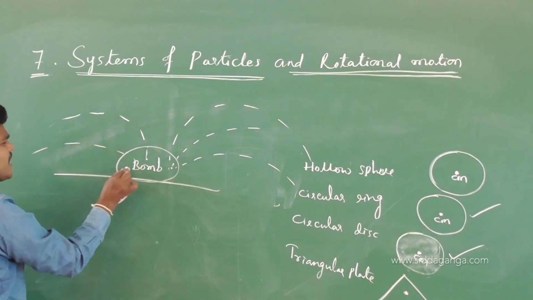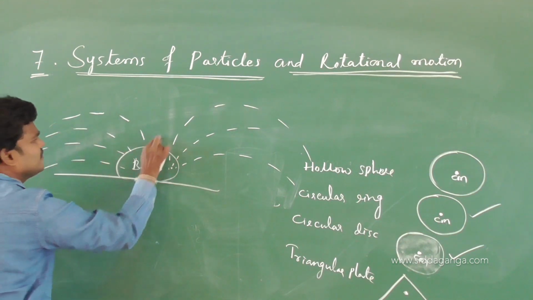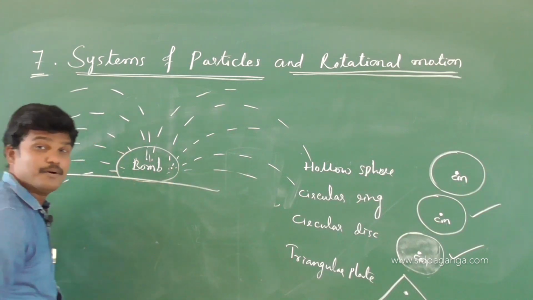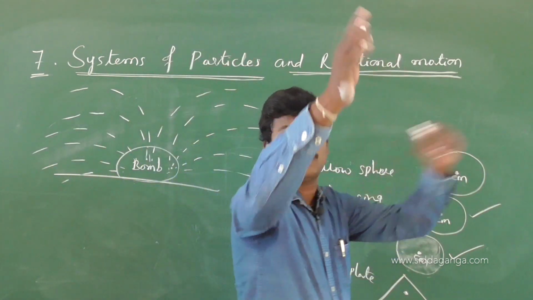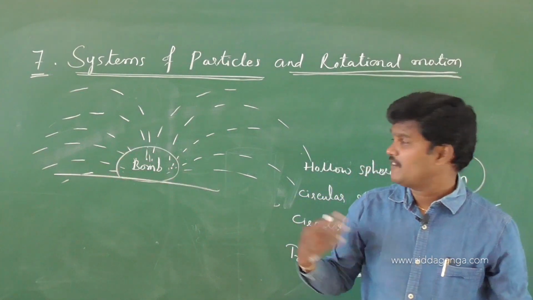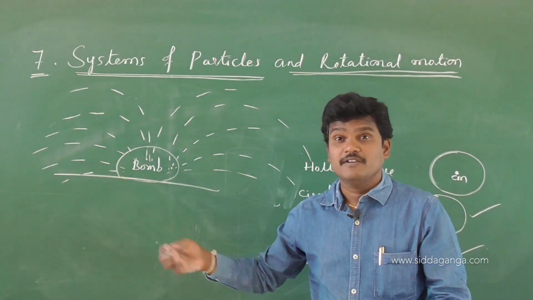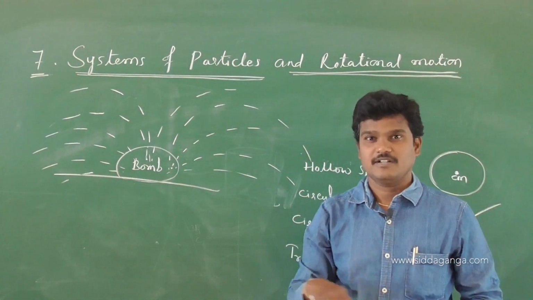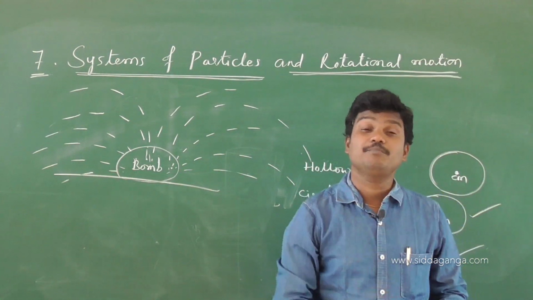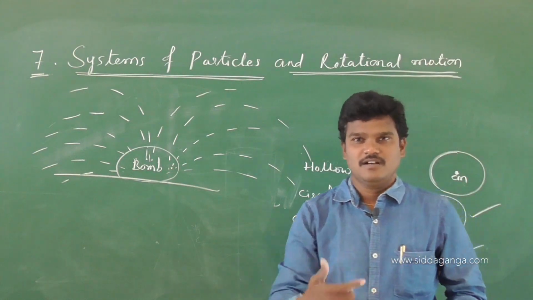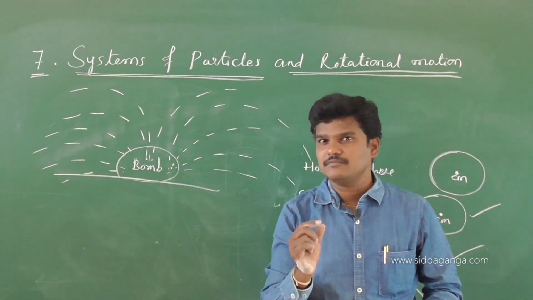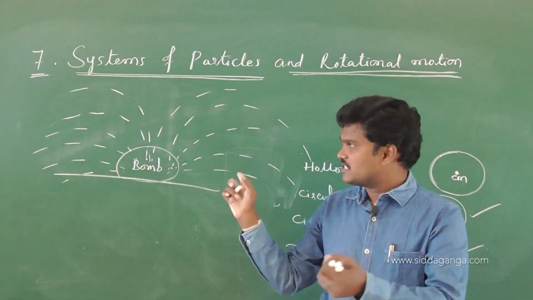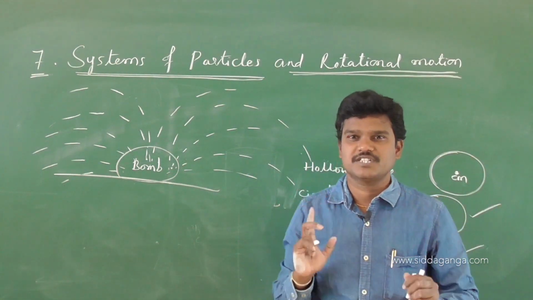Different fragments will fly in different paths, different parabolic paths. We can find, if it explodes into 3 parts, where part 1 will fall, part 2, part 3. That also I am going to calculate in problems. Next class I'll go with some very basic numericals. In session 1 let me continue only with words.